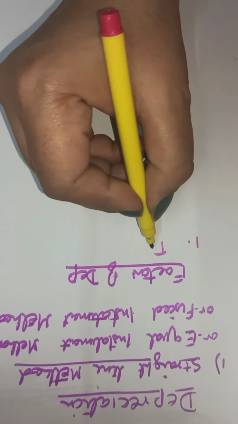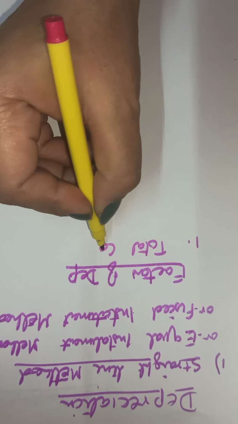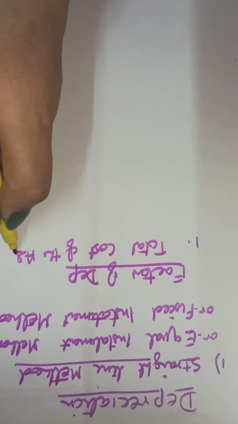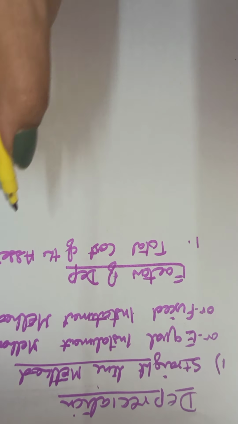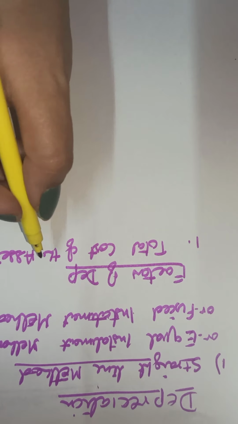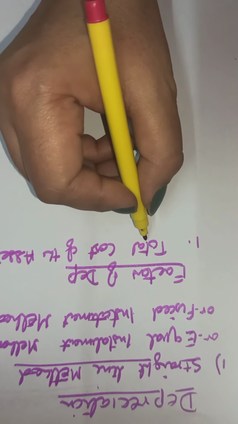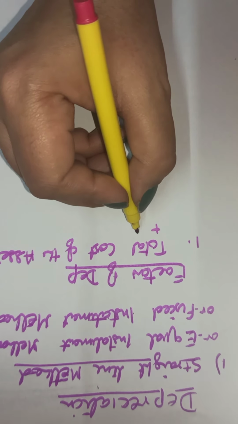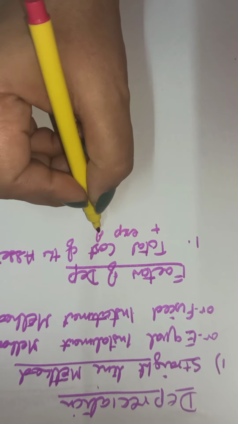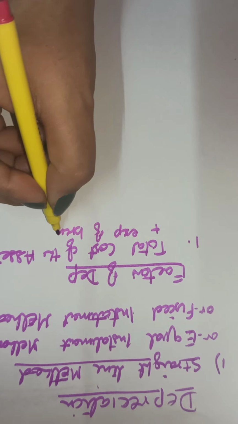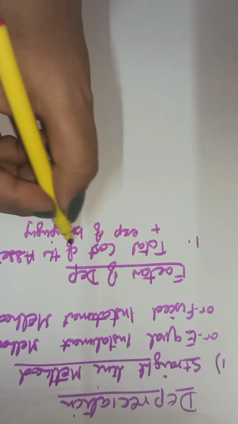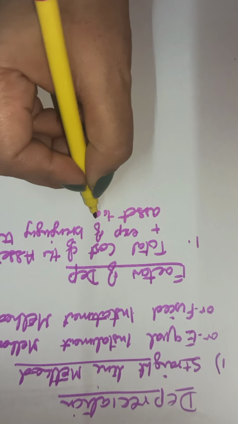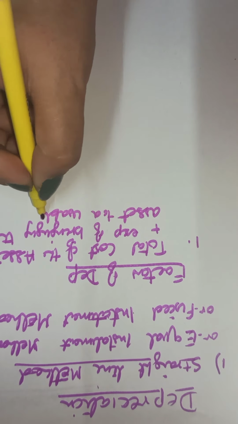The first factor is total cost of the asset. Total cost of the asset means whatever we have spent to acquire the asset, inclusive of all the expenses of bringing the asset to a usable condition.